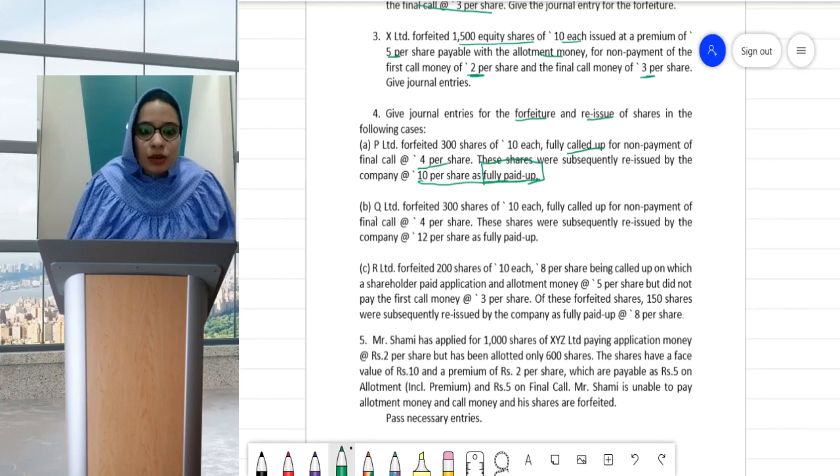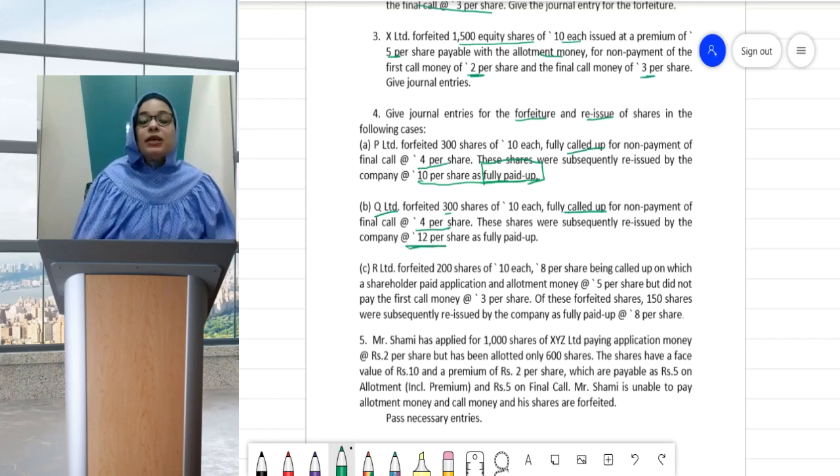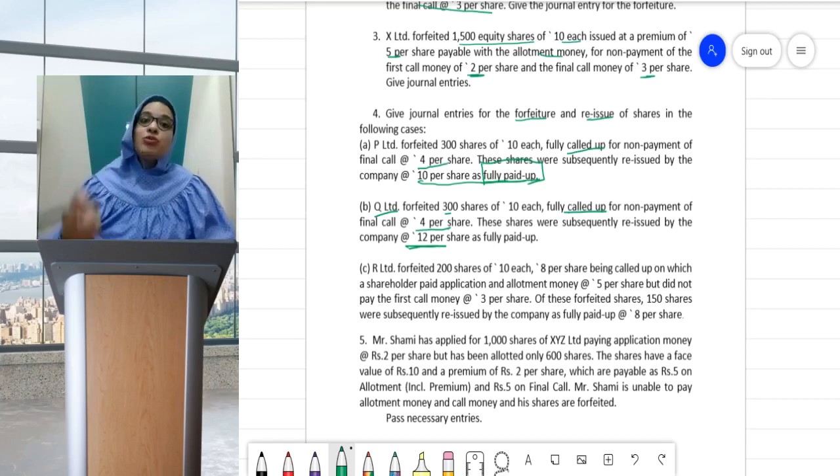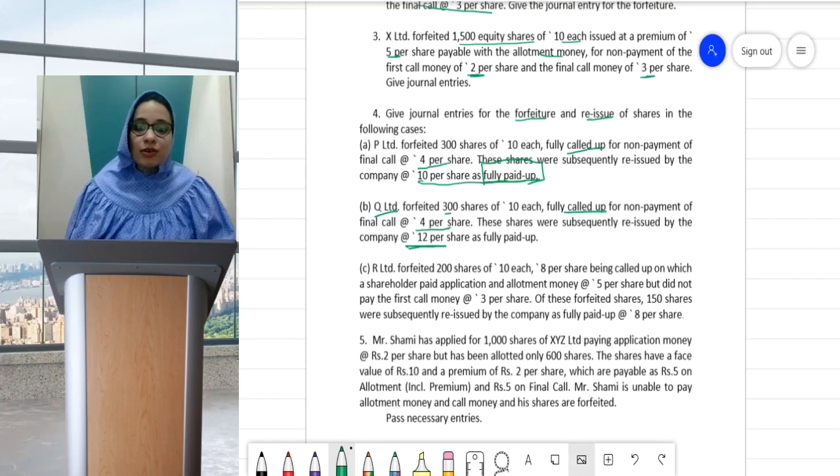Question number 4, part B is here. Q Limited forfeited 300 shares of 10 each, fully called up, for non-payment of final call at 4 per share. Okay, so the question is similar to the above one. These shares were subsequently reissued by the company at 12 per share. Here 10 rupees shares are being reissued at rupees 12. That means the reissue is at premium. Okay, let us quickly see what the entry is.